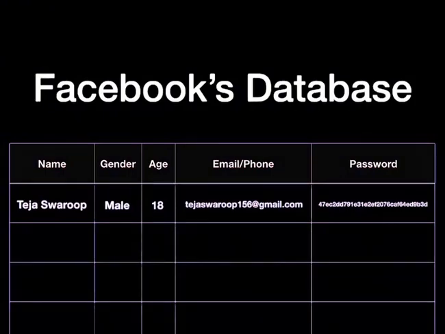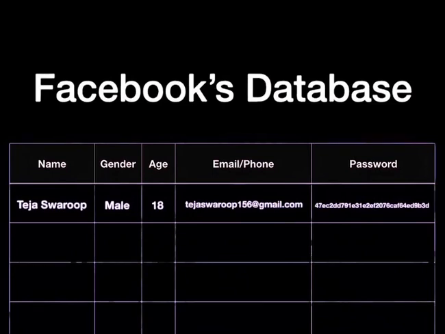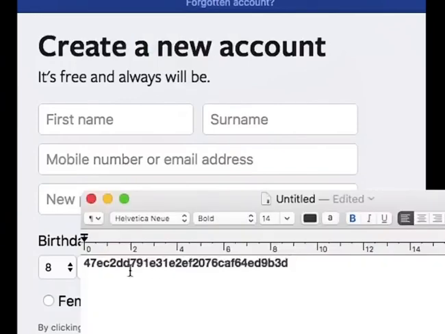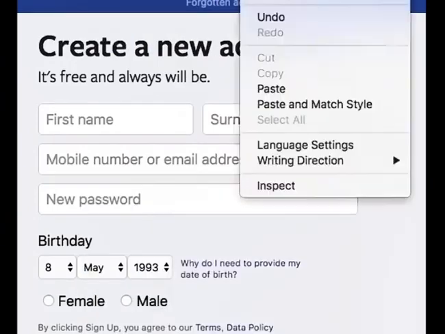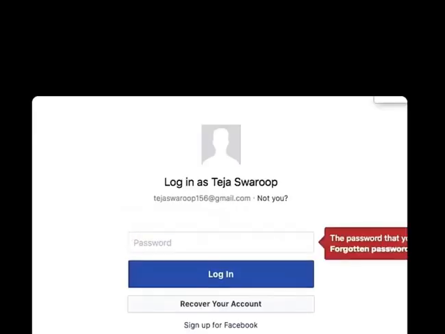Now suppose Facebook had a data breach and hackers managed to gain access to Facebook's user info, which included their name, age, gender, email, and password. Though hackers have this information, they will not be able to log into any specific user account because the password is encrypted. If the hacker tries to log into any specific user account with the hashed password, he will not be provided access. He only needs to enter the password, which is in the plain text form.